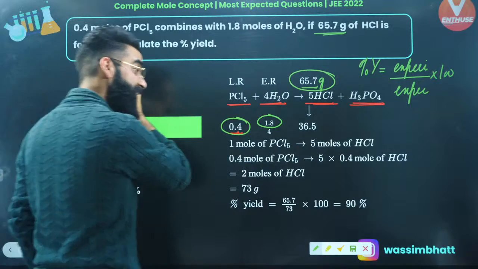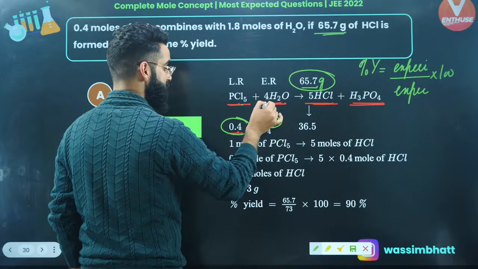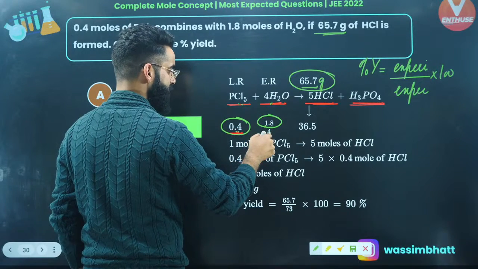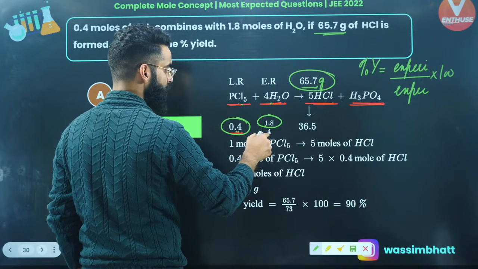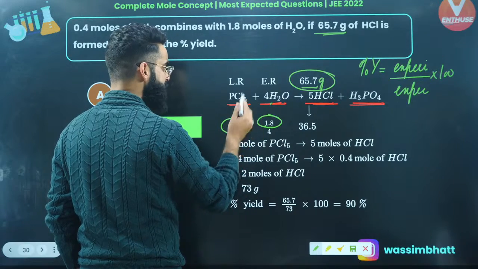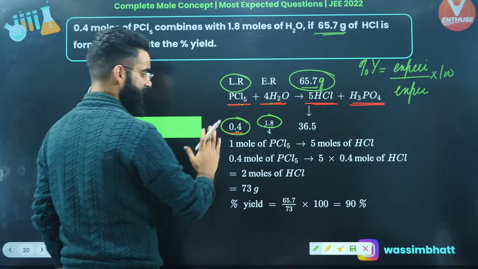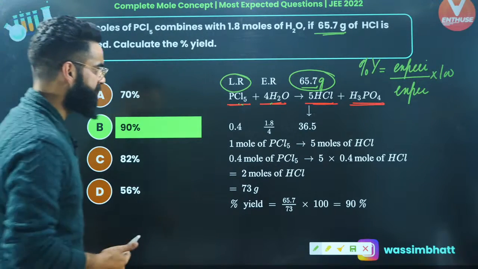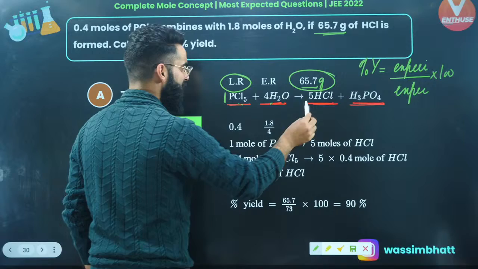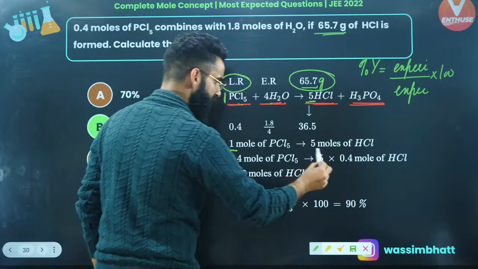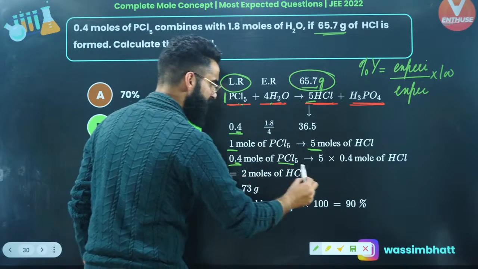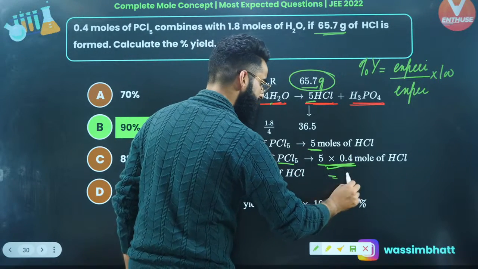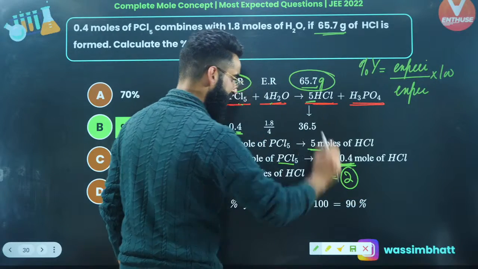Now, the first thing I'll be identifying is which one among the two is the limiting reagent. So divide these given moles by their respective stoichiometric coefficients. 0.4 divided by 1, 1.8 divided by 5, right? So this value will be coming out to be lesser. So this one is your limiting reagent. So PCl5 is the limiting reagent. If PCl5 is the limiting reagent, can I say 1 mole of PCl5 gives 5 moles of HCl? So 0.4 moles of PCl5 will be providing these many moles of HCl. So basically 2 moles of HCl are getting formed at the end of the reaction.